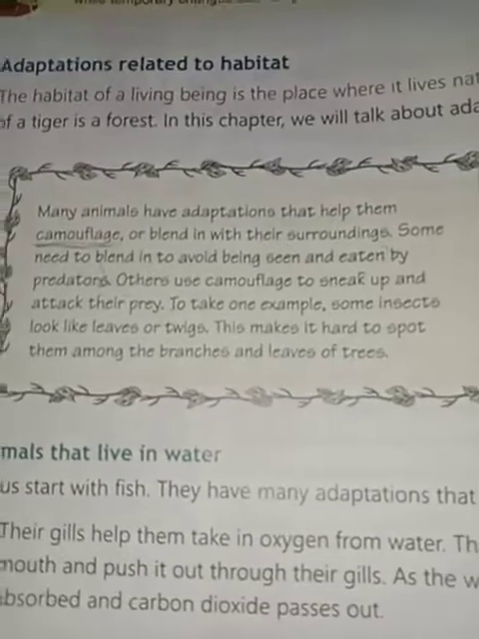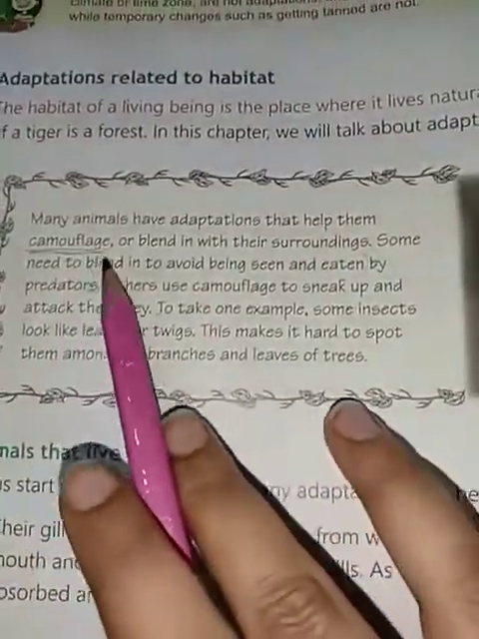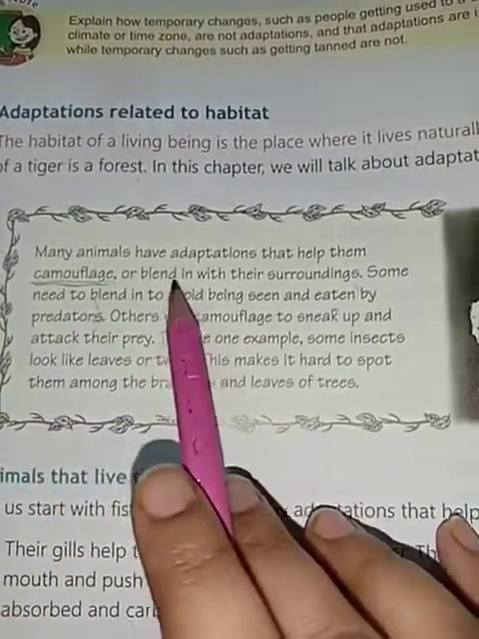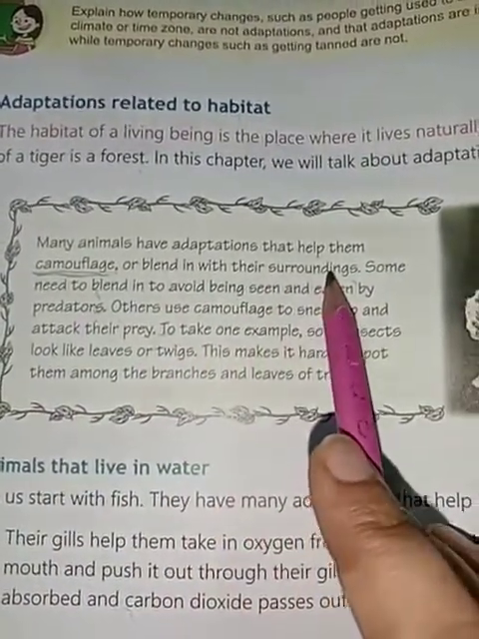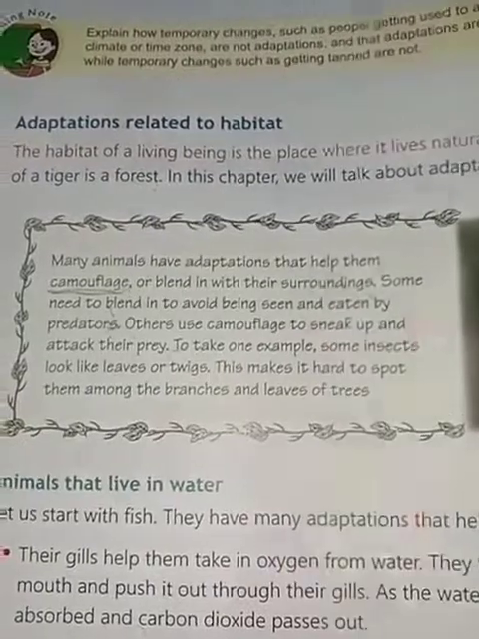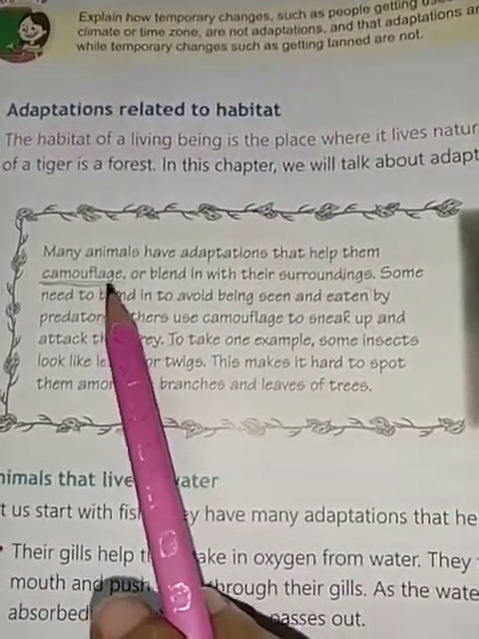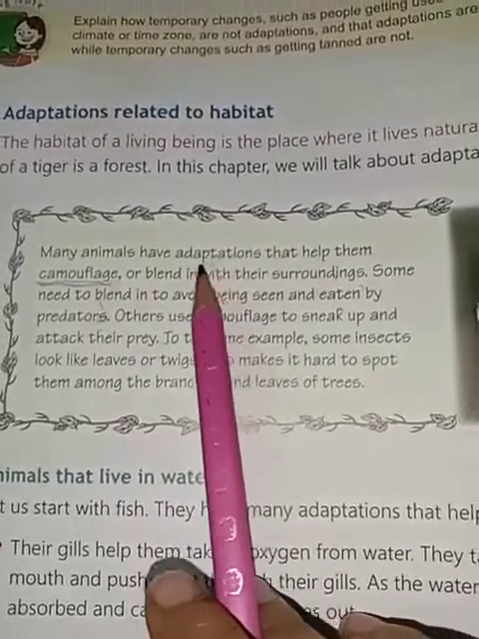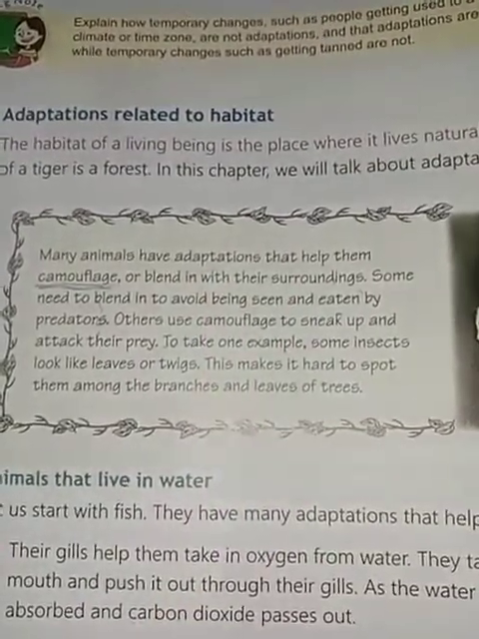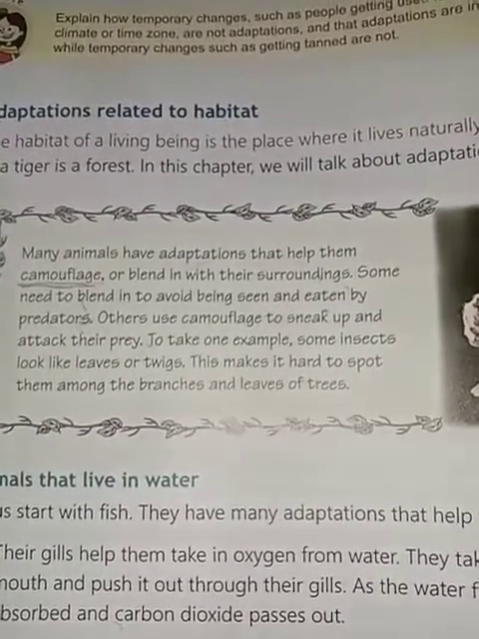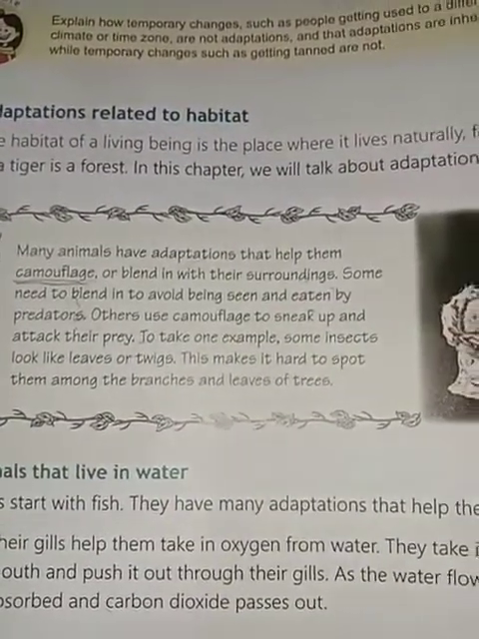It is a kind of knowledge box. Let us read. Many animals have adaptations that help them to camouflage or blend in with their surroundings. Animals have certain features in their bodies which enable them to camouflage. What is the meaning of camouflage? To blend with the surrounding.